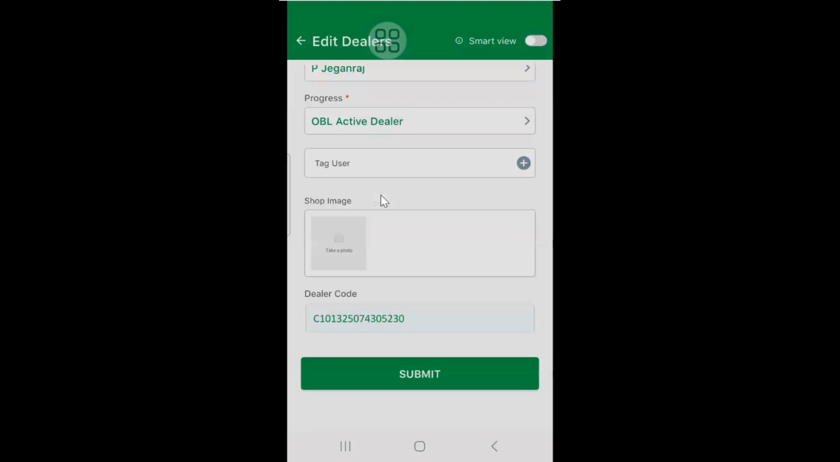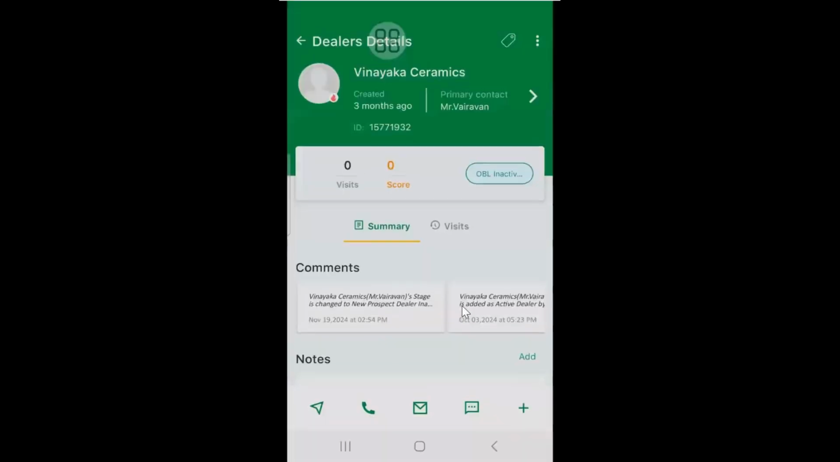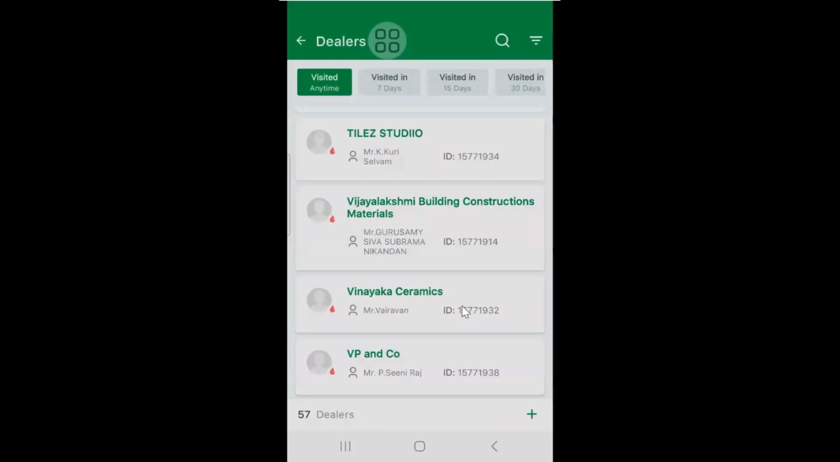I'll come back. So you can change and click on submit. So you will get the data changed from inactive to active. I am just going back. Which screen would you like?